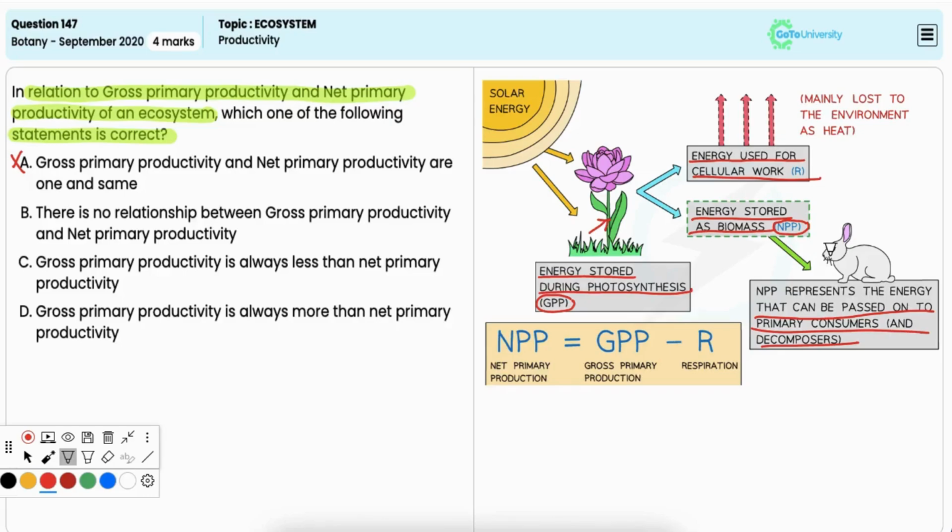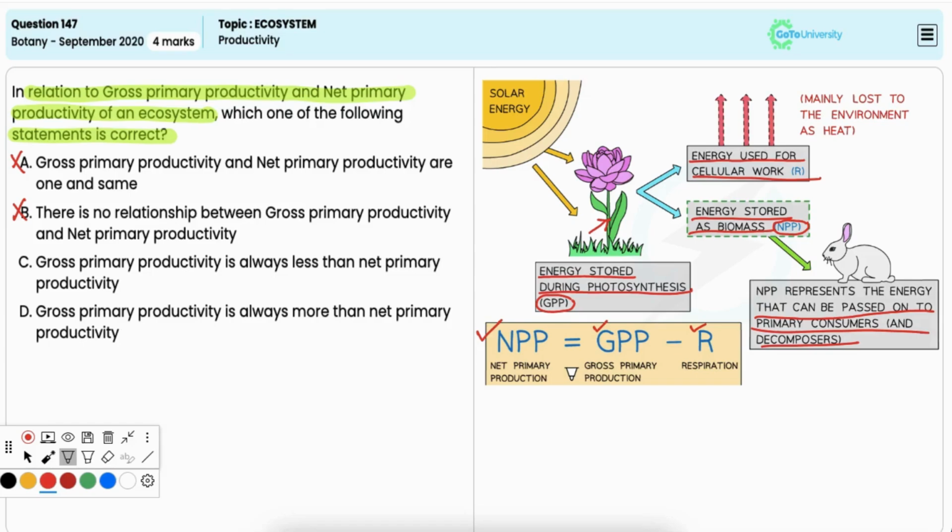Option B, there is no relationship between gross primary productivity and net primary productivity. This is also incorrect. Now, NPP is equal to GPP minus R. That is, NPP is derived from GPP after accounting for respiration losses.